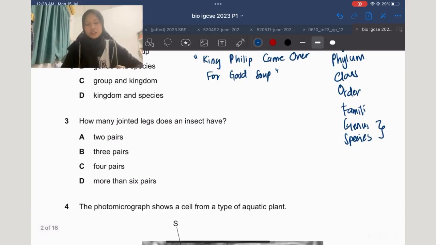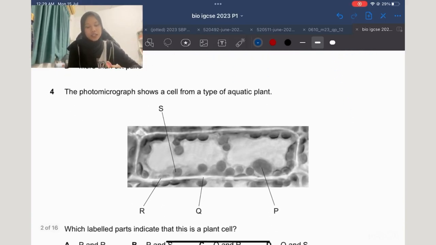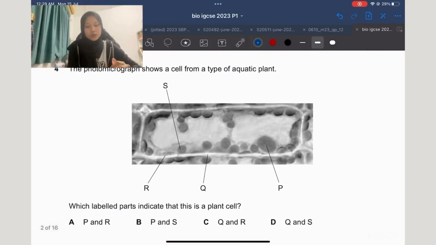Okay, moving on to question number 3. How many jointed legs does an insect have? Okay, so just think of a simple insect, for example, a cockroach. How many legs does a cockroach have? Yes, they have 3 pairs of legs. And moving on to the 4th question.